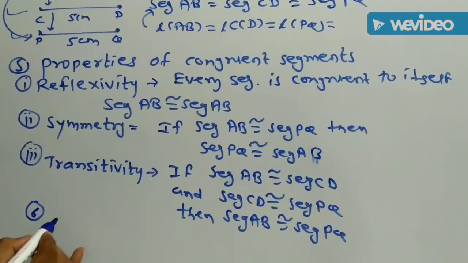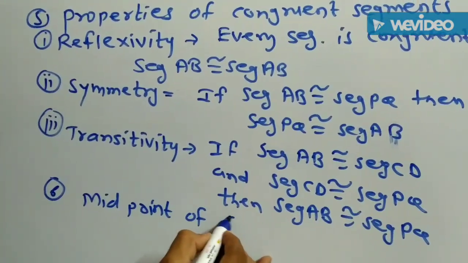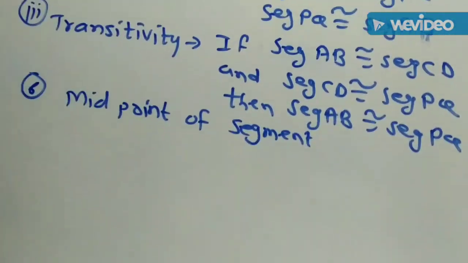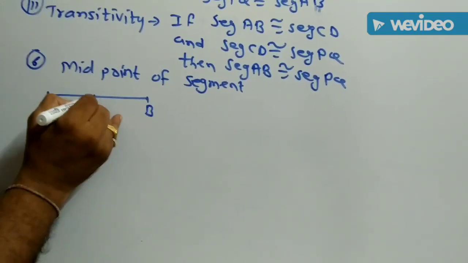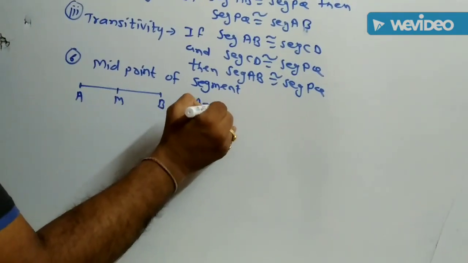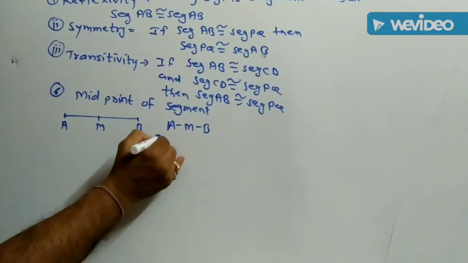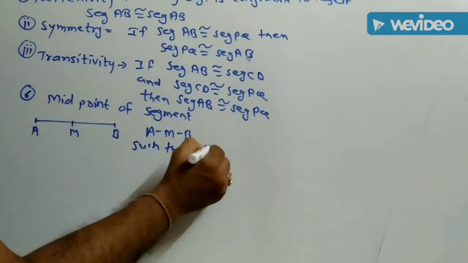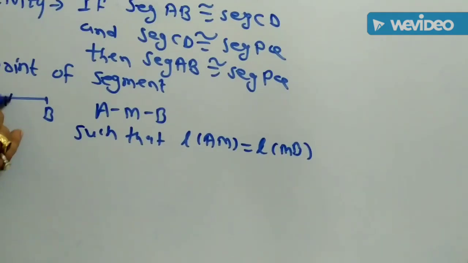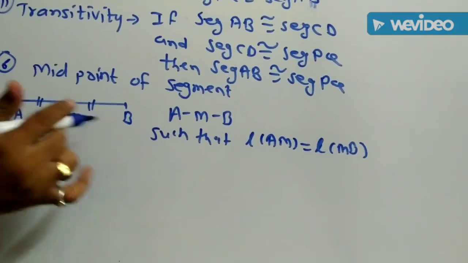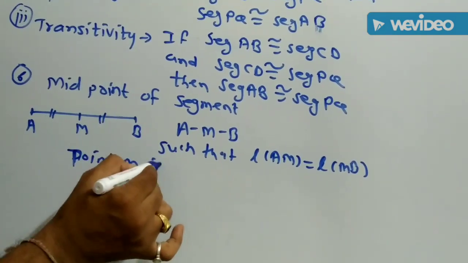Then next topic is midpoint of a segment. Suppose AB is a segment and point M is in between the segment points A and B, A-M-B, such that the length of AM and length of MB are equal. That is, AM and MB are equal in length, AM is congruent to MB, then this point M is called